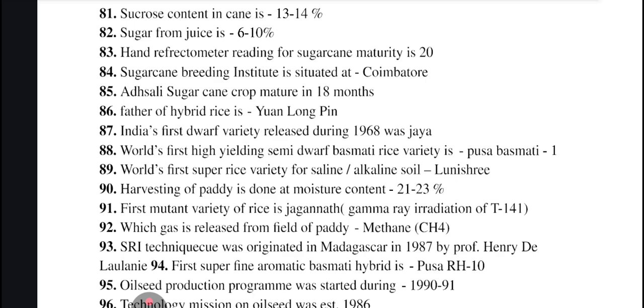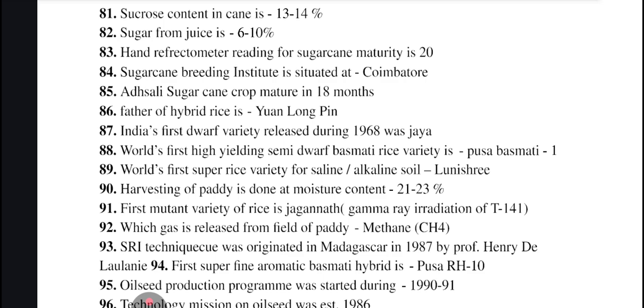Harvesting of paddy is done at a moisture content of 21 to 23 percent. First mutant variety of rice is Jagannath, developed by gamma ray irradiation of T141. That means the parental variety of Jagannath is T141.